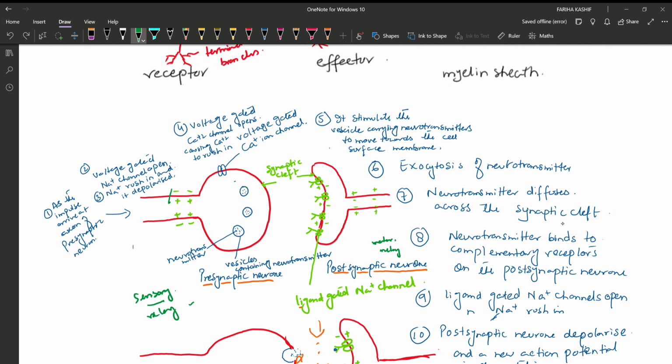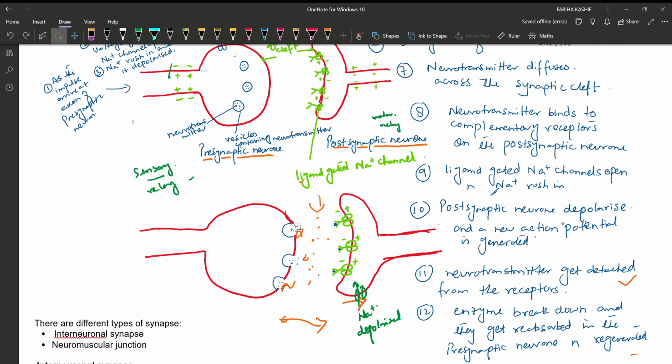Okay, now this voltage gated calcium channel will open, and calcium will move from higher concentration to lower concentration in the presynaptic neuron. Now what is the role of this calcium ion? The calcium ion will stimulate the vesicle to fuse with the membrane of the presynaptic neuron, and release neurotransmitter in the synaptic cleft. It will release it inside this gap. It will release the neurotransmitters in the synaptic gap.